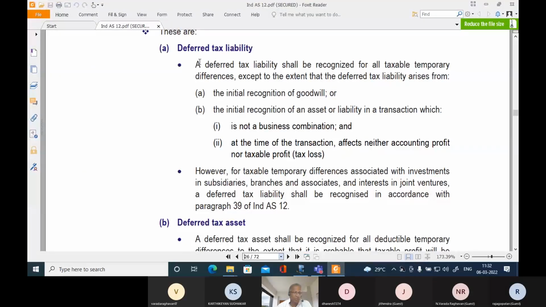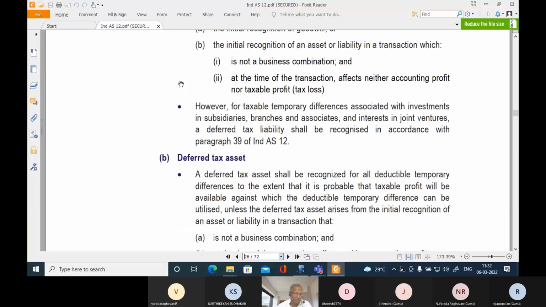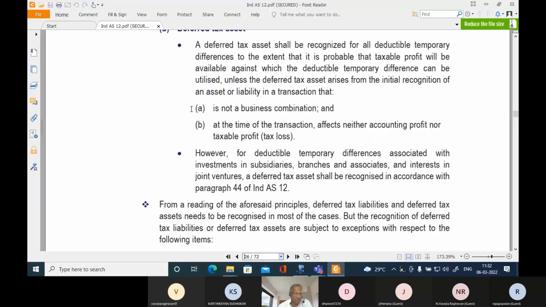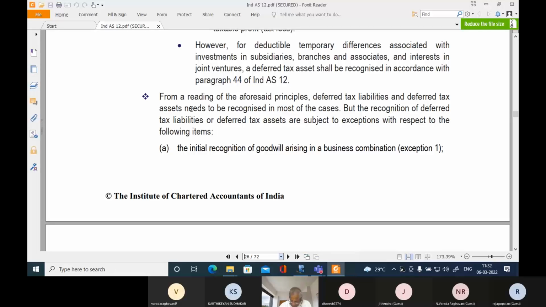Remember, I was just referring to the prohibition, no? Same thing. Deferred tax asset is also on the same lines only, we do have. Okay.